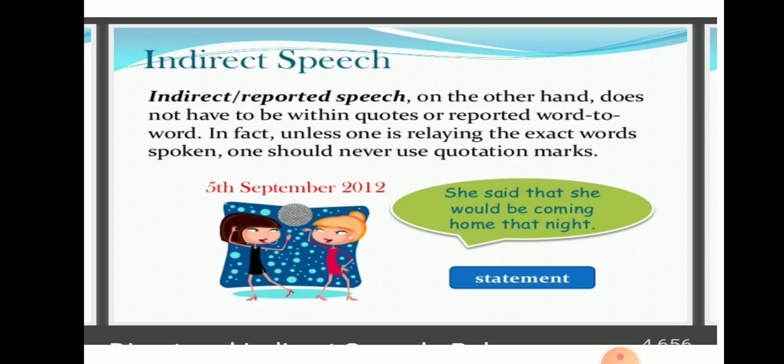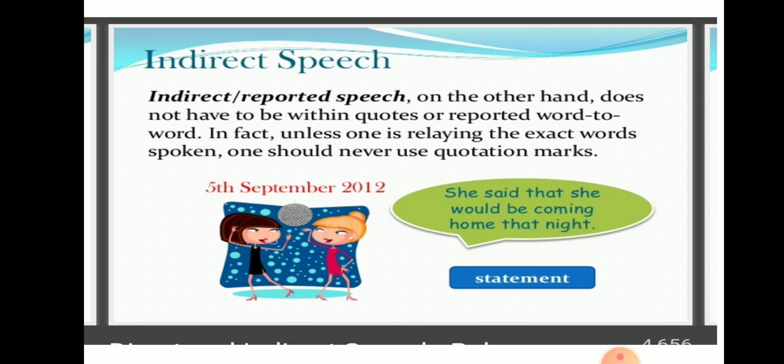So let us see the example here, which we have already seen in the previous slide. She said that she would be coming home that night. We have seen that Annie said, there was a comma, then the quotation starts, I will be coming home today. So that was the given sentence and it has changed to she said that. That is the conjunction for a statement type of sentence. She would be coming, will be coming has been changed to would be coming home that night. Tonight is changed into that night. So this is the change in indirect speech.